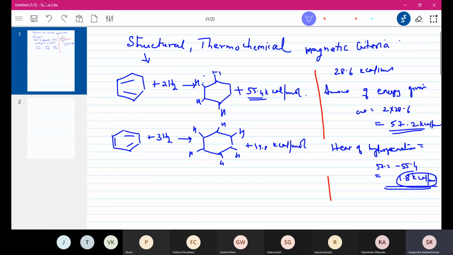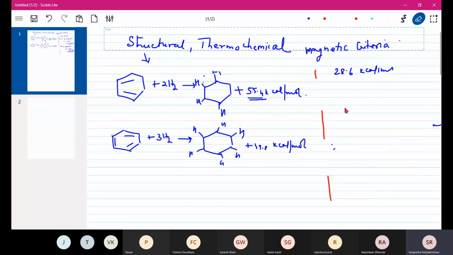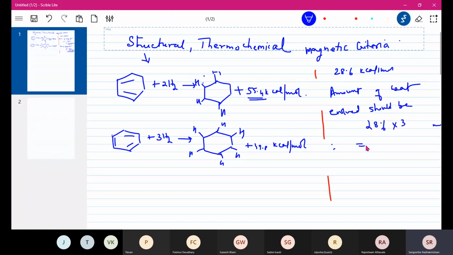Now let us check for benzene. Since each should give out 28.6, and we have 3 such double bonds, the amount of heat to be evolved is 28.6 into 3.